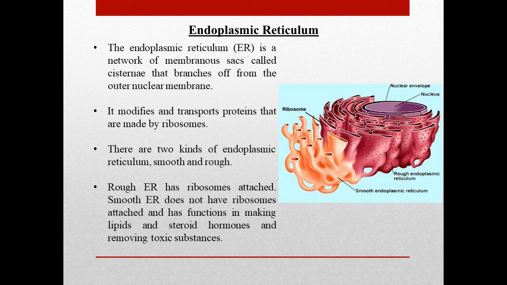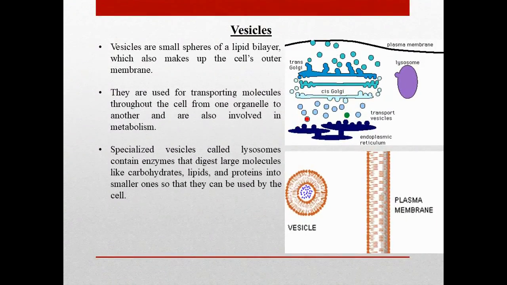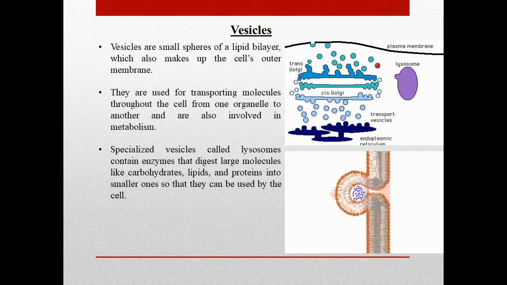Rough endoplasmic reticulum has ribosomes attached. Smooth endoplasmic reticulum does not have ribosomes attached and has functions in making lipids and steroid hormones and removing toxic substances.